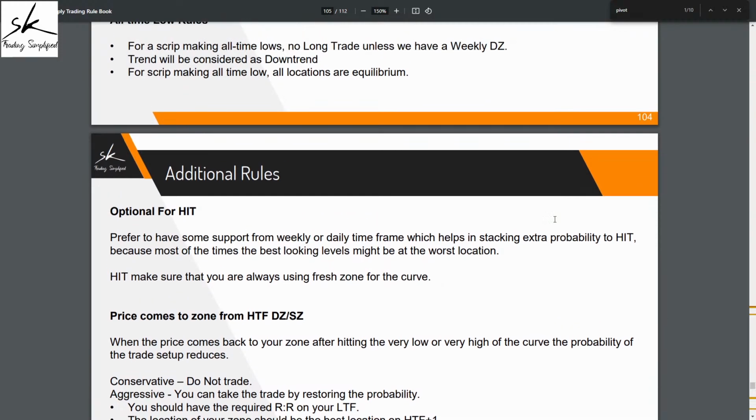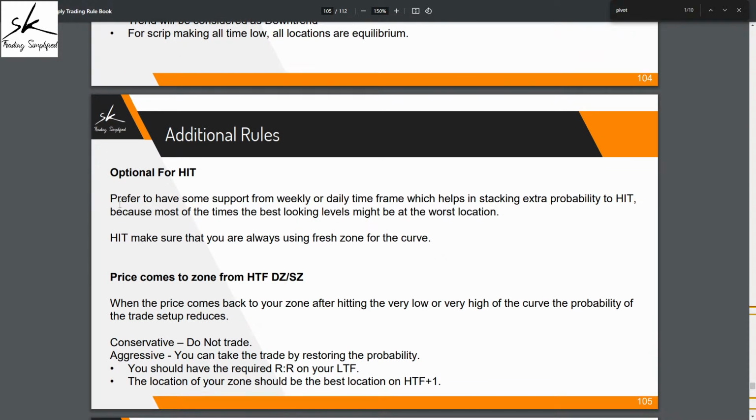Okay, where is it? There it is. Can you see optional for HIT? Prefer to have some support from the weekly and the daily time frames, which helps in stacking that extra probability for HIT trades, because most of the times the best looking levels might be at the worst location.